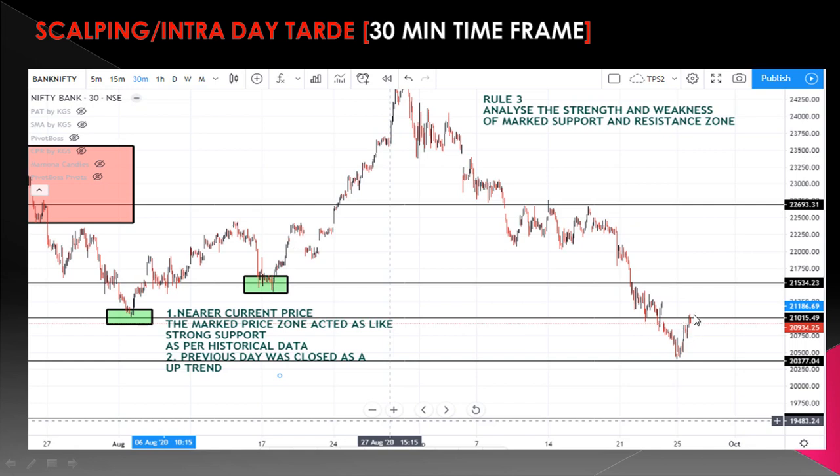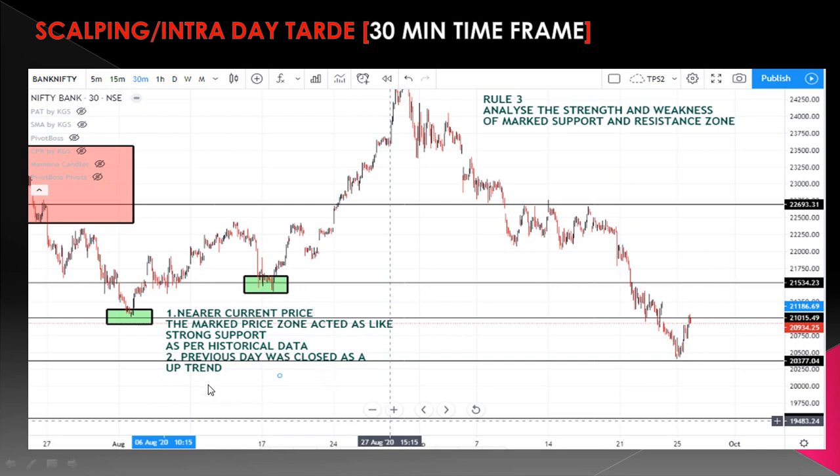So this is the price. Nearby the price, there are two price zones marked. These two price zones acted previously as a support. So our price is very near the support zone. Rightly said, our current price has already tested the nearest marked price zone. So it indicates the market may once again test it and it may go up.